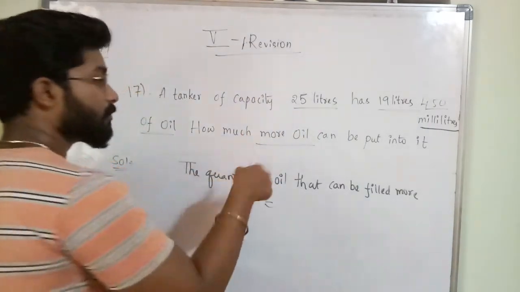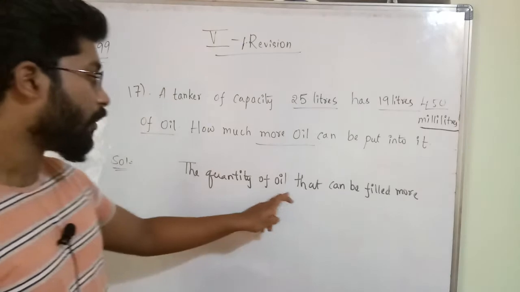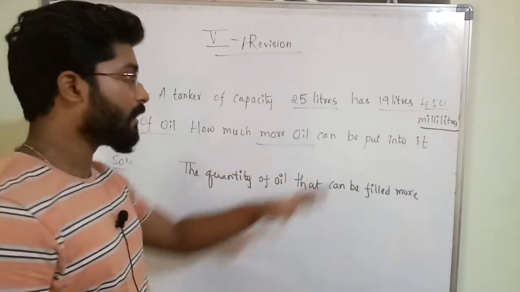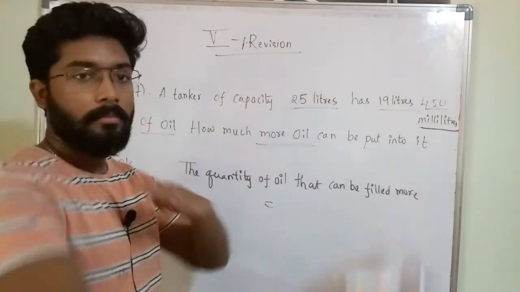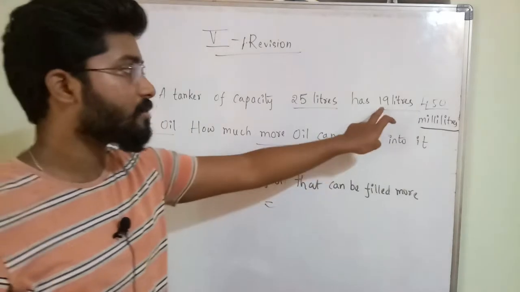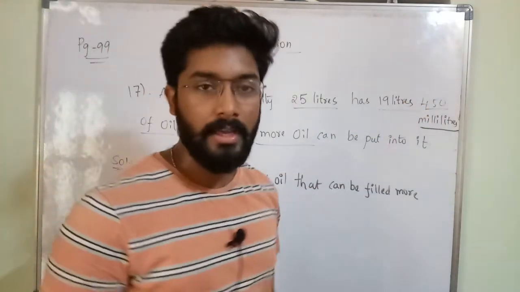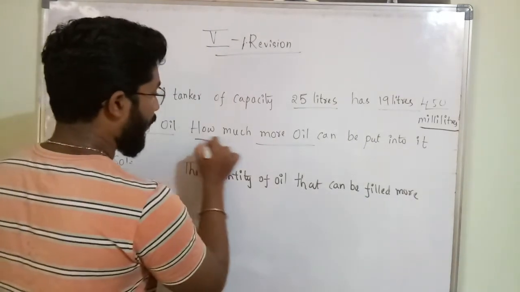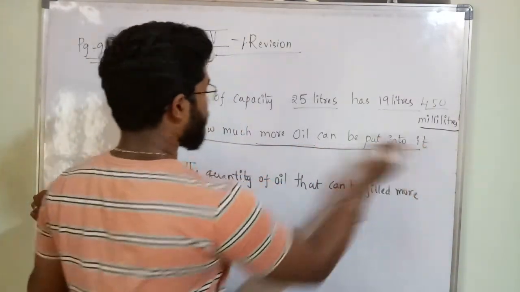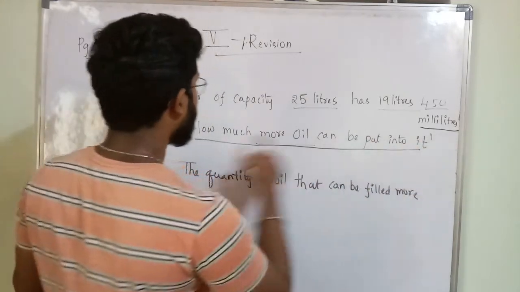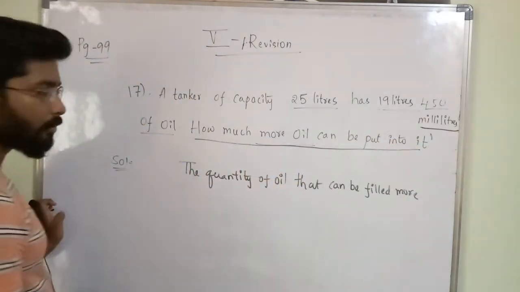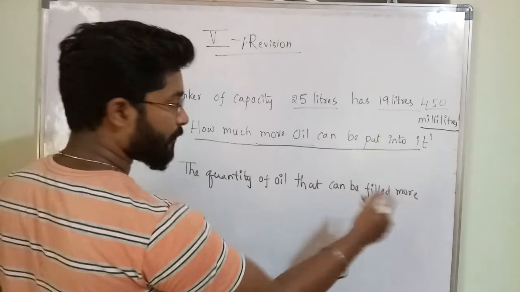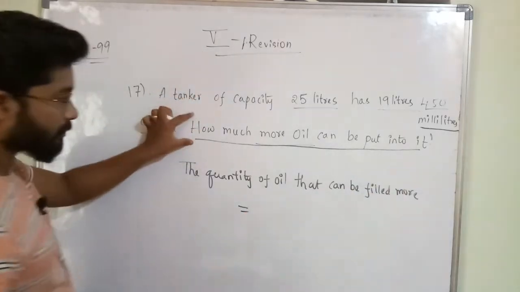He's asking how much more can be filled. The quantity of oil that can be filled more means how much more we can fill. He has already filled 19 liters 450 ml. How much more can be filled is what we are finding out here. Means you are finding the answer for this question. Okay, he is telling how much more oil can be put into it now.